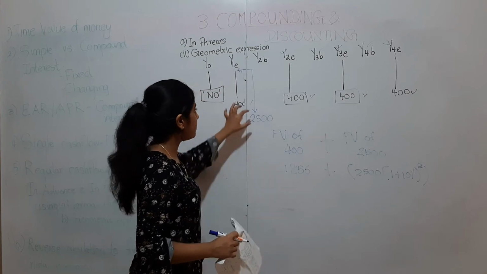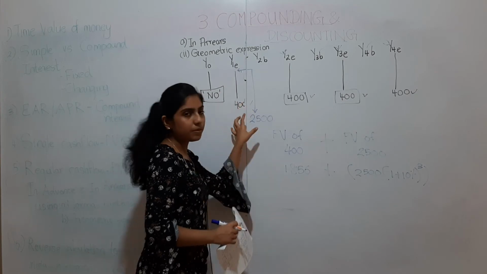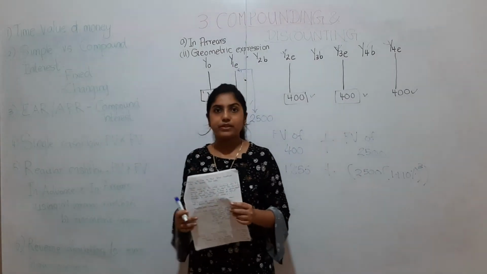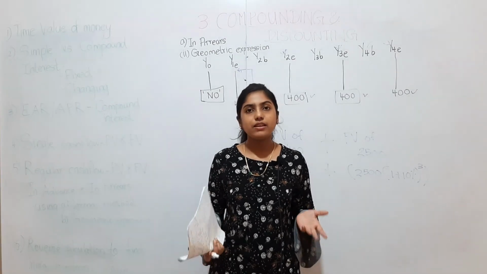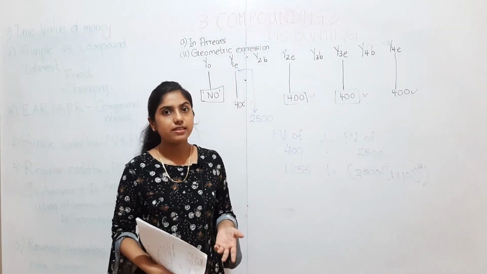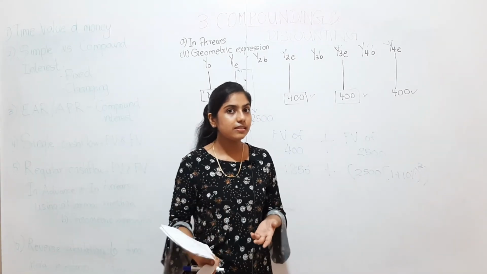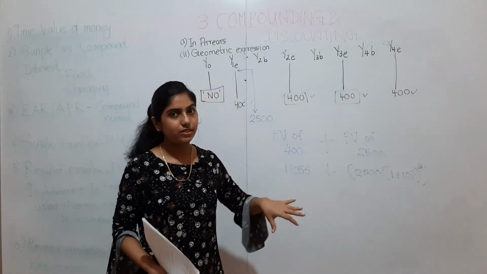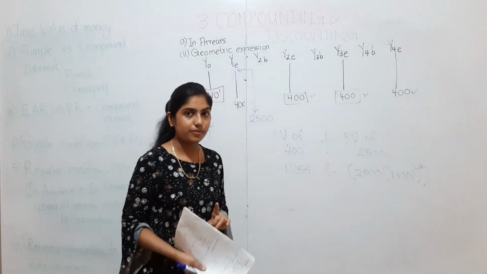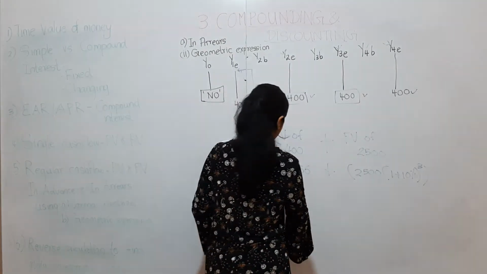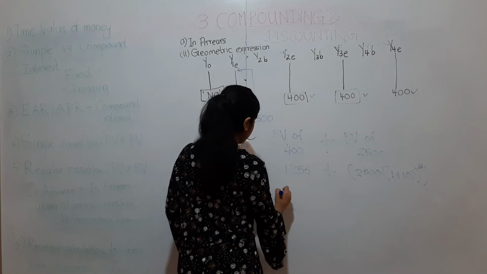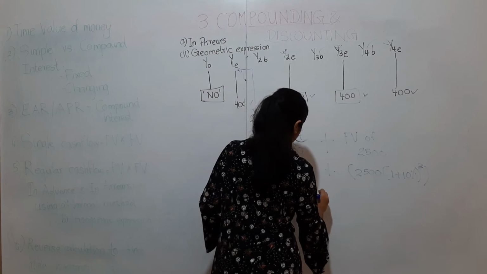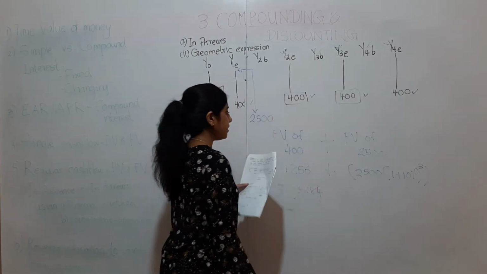I hope you got the logic. This is not a payment in arrears but a single cash flow. We learnt the single cash flow in part 4, a one time investment, and that investment was made at the end of the first year. So how to find the future value of a single cash flow? This method, present value into 1 plus r to the power n. With that you finish because it's a single cash flow. Okay. Then take your total. You will get 5,184 in total. Fine.